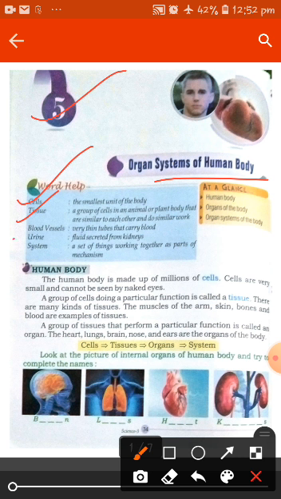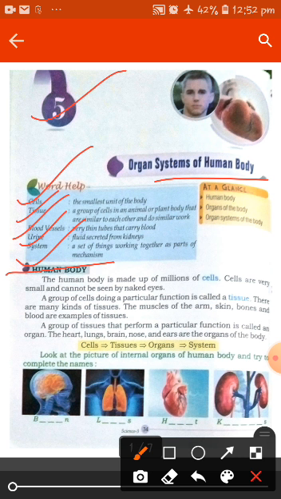Now blood vessels are very thin tubes that carry blood from one part of the body to another. Now urine, fluid secreted from kidneys. The waste fluid which is secreted by our kidneys is known as urine. Now system: a set of things working together as parts of a mechanism is known as a system.